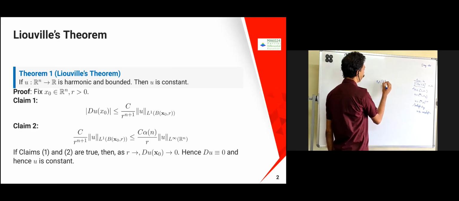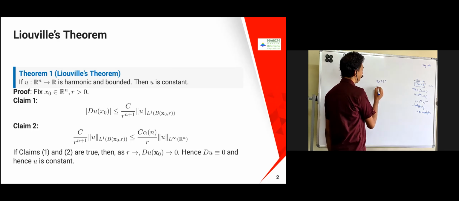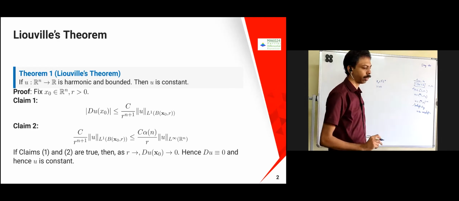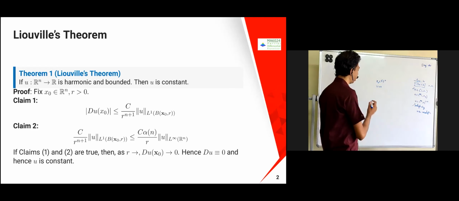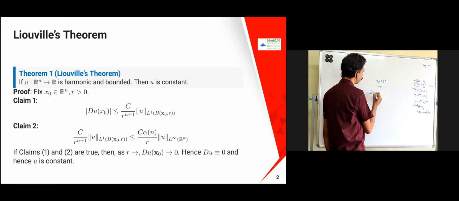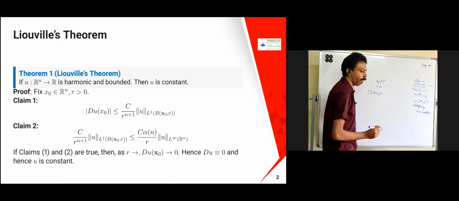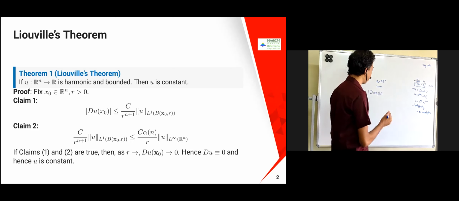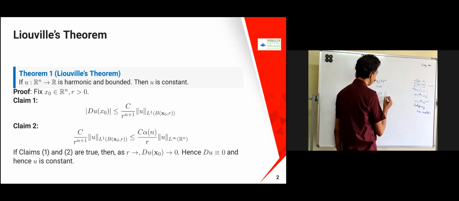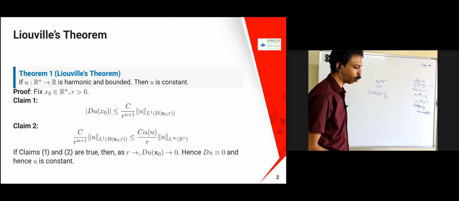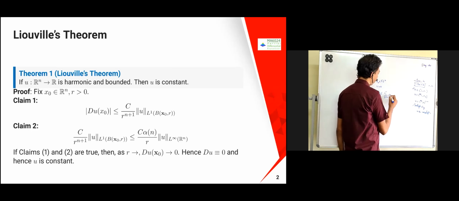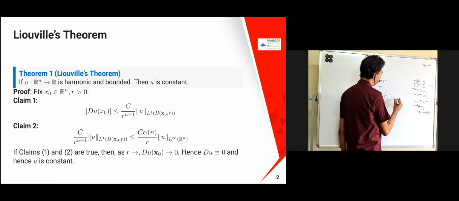Okay, take arbitrarily some x naught belonging to R^n and some r greater than 0. Now what we are going to claim is that the modulus of Du of x naught is less than or equal to something bounded with respect to this dimension: C into r^(n+1) into the norm of U with respect to L1.